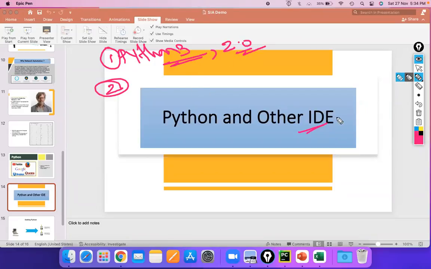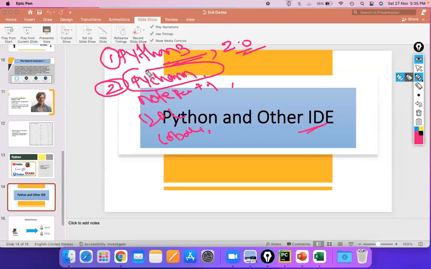Second, as an IDE, there are multiple IDEs. Let me tell you that you can use PyCharm, or any IDE, whichever you like. You can use Notepad++ as well. You can use Google Colab, right? So there are multiple, but here in our class, we are going to use PyCharm because it is very comfortable for Python. Third, how we are configuring our labs.